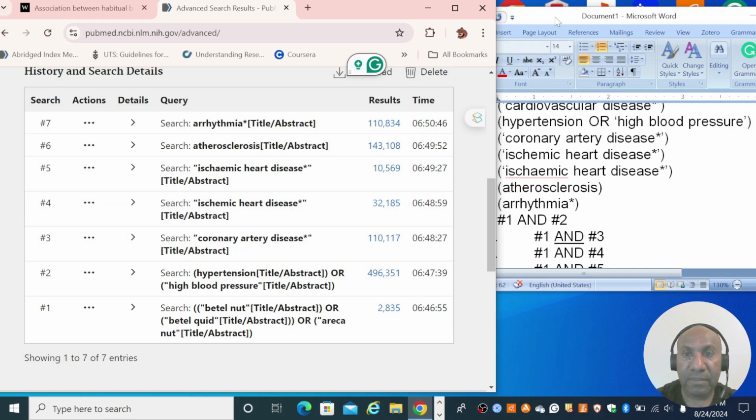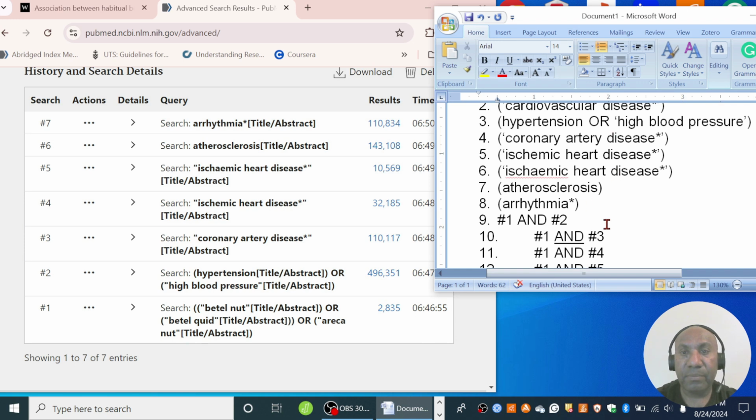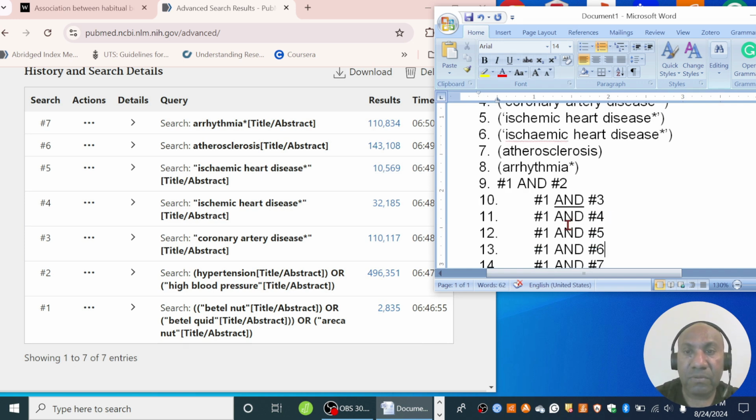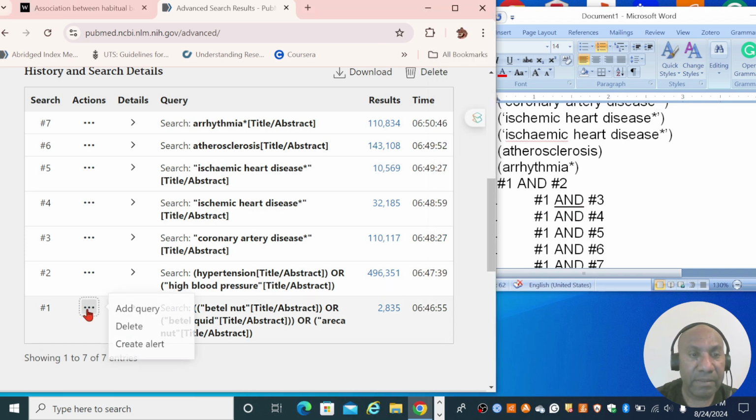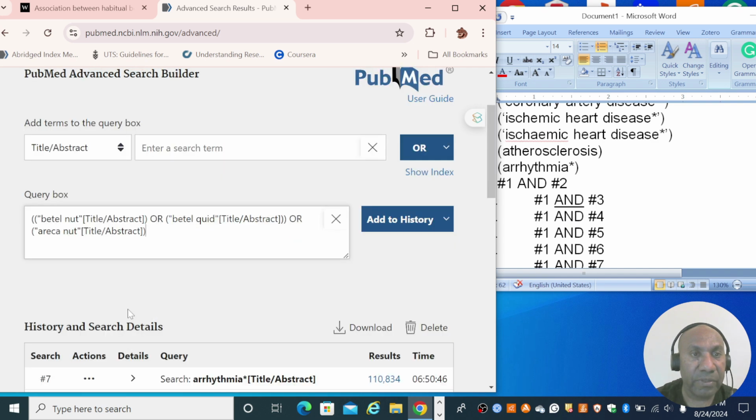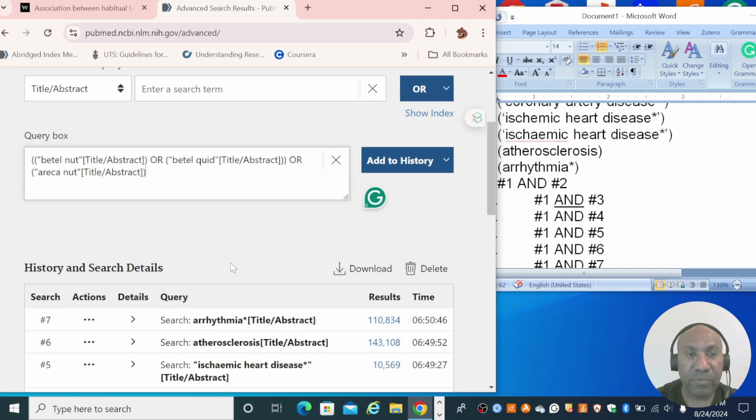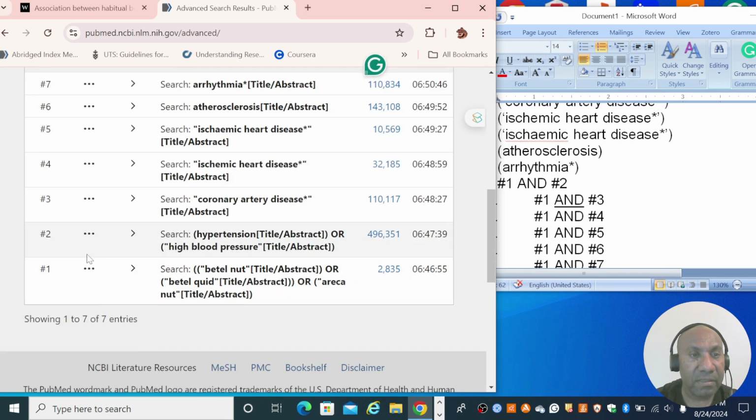So let's do that. Okay, the next step is I want to combine the results of step number 1 and step number 3. Okay, step number 1 here, I click on the 3 dots, add to query, and the Boolean logic appears here. I combine with step number 3, and I use the Boolean operator AND.